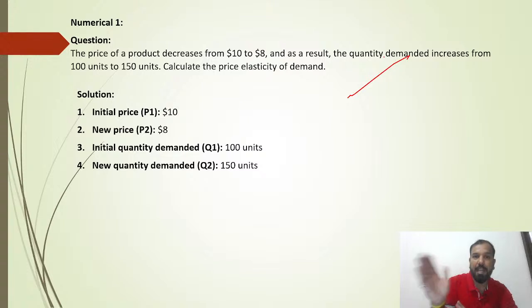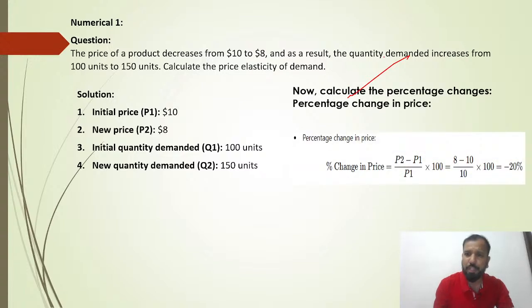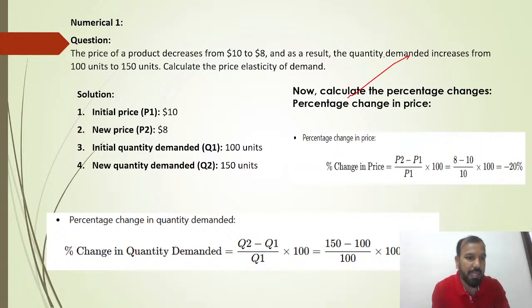Clear? So earlier the price was $10, then it became $8. At the same time, demand increased from 100 to 150. It's very simple. P2 minus P1 into 100, that is 8 minus 10 divided by 10 into 100. It's minus 20%. This is the change in the price. Now, in the same manner, we have to find the percentage change in QD. It is Q2 minus Q1. Earlier the quantity was 100 units, now it became 150 units. So 150 minus 100 divided by 100, into 100. It's 50%.